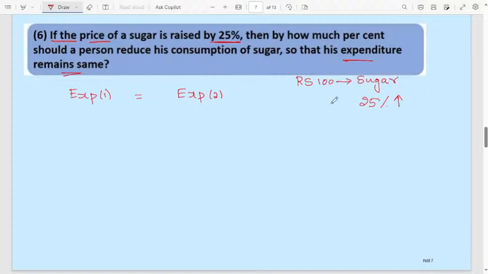If raised by 25%, 25% of 100 means how much? 25 by 100 into 100, correct? 25 rupees.